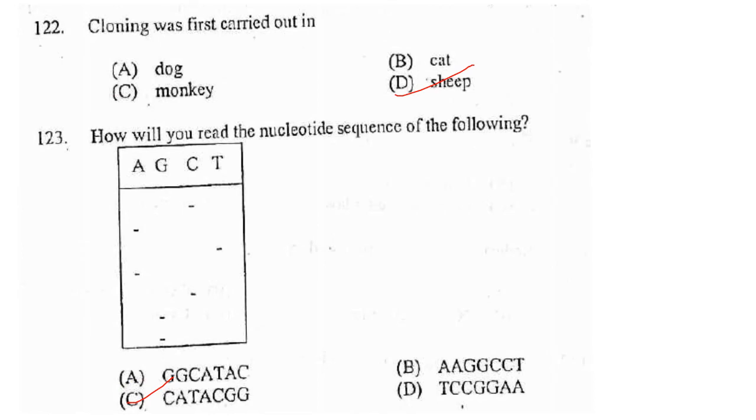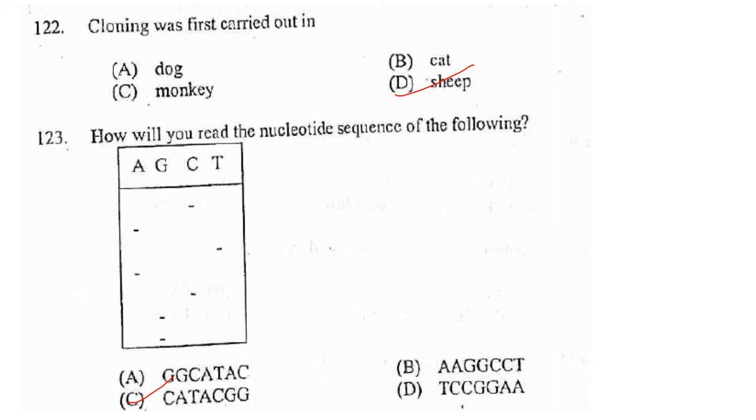Cloning was first carried out in, answer is option D, that is sheep. On July 5, 1996, Dolly the sheep, the first mammal to have been successfully cloned from an adult cell, is born at Roslin Institute in Scotland.